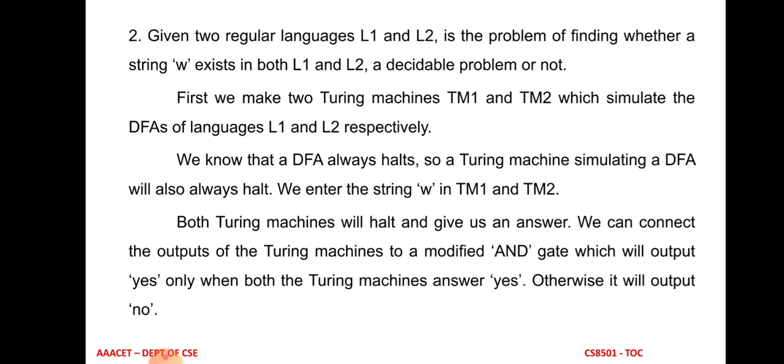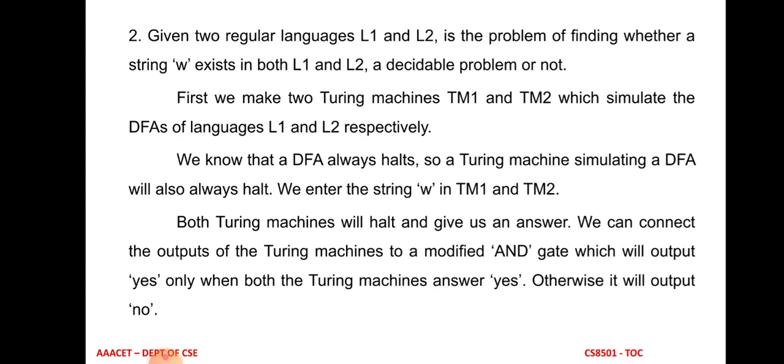So this state entry problem is an example of an undecidable problem. Consider the second example. Given two regular languages, L1 and L2, the problem is finding whether a particular input string W appears in both L1 and L2, and whether this is decidable or not.